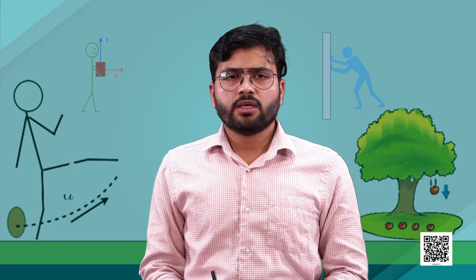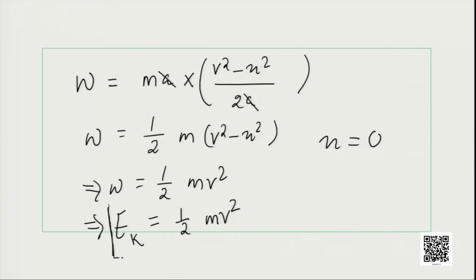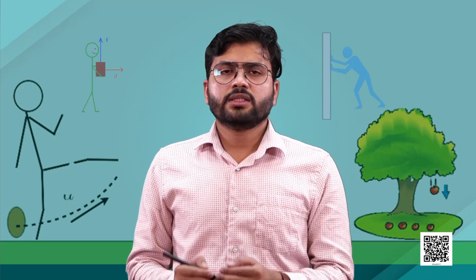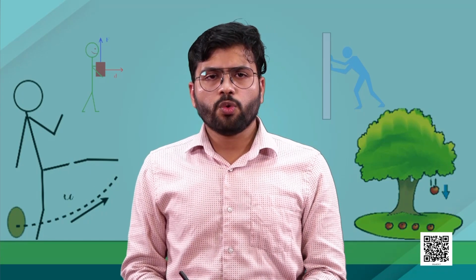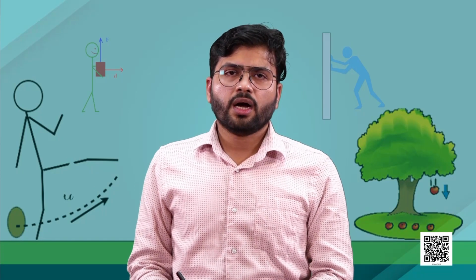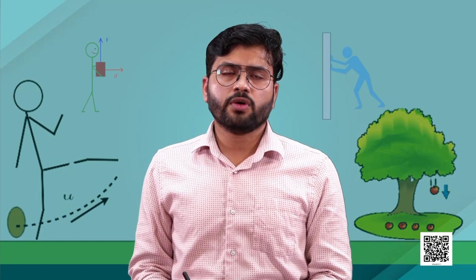So, this is the expression that we get for the kinetic energy possessed by an object when we do a certain kind of work on it and it is set into motion. So, dear students, I hope you understood how to derive the equation for the kinetic energy.